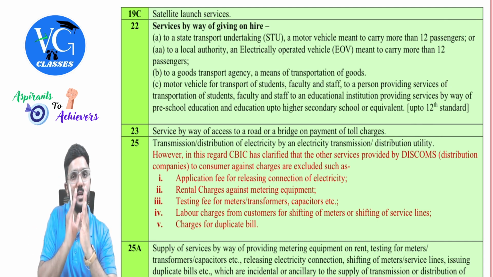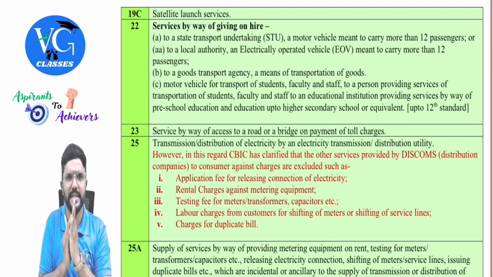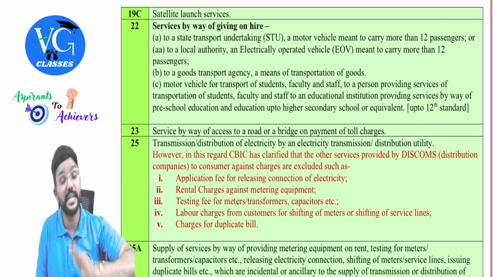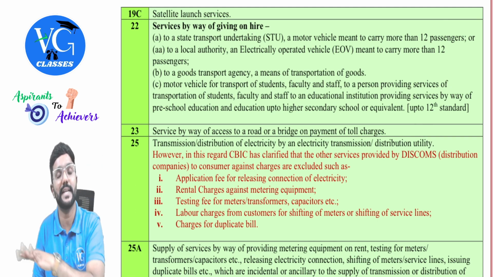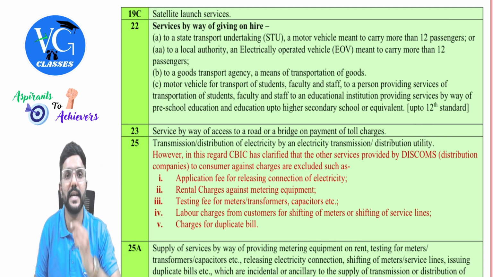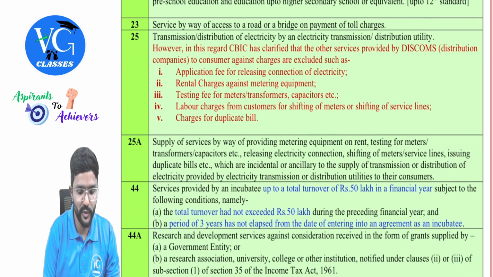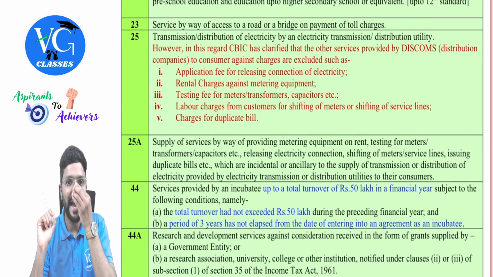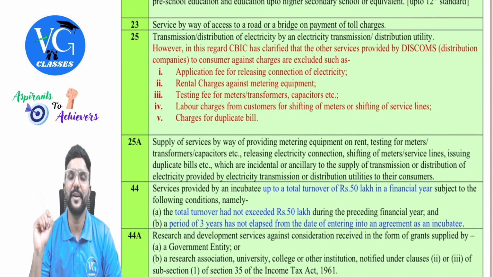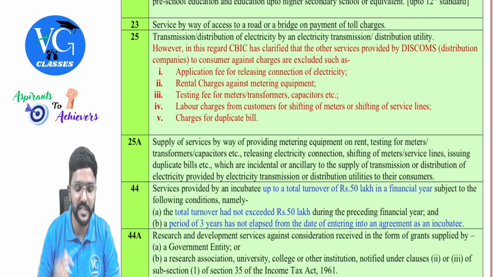Now, if the supplier is owning the vehicle and he himself is providing it, it is exempt. But what if he is taking the vehicle on rent and then providing transportation services to the school? Even in that case, on whatever rent paid by him, GST is exempt. Next, 23. Services by way of access to a road or a bridge on payment of toll charges. On toll charges, GST is exempt.